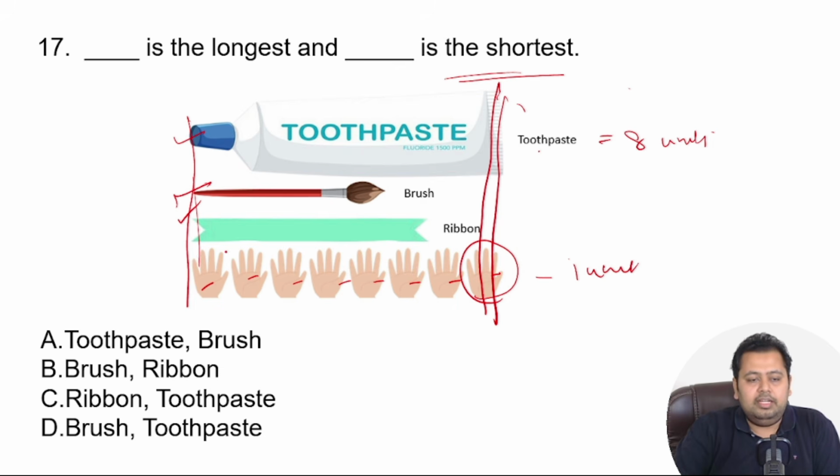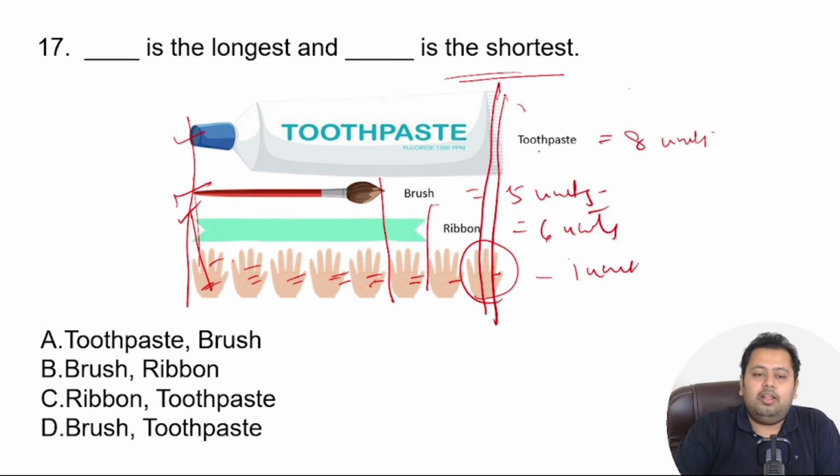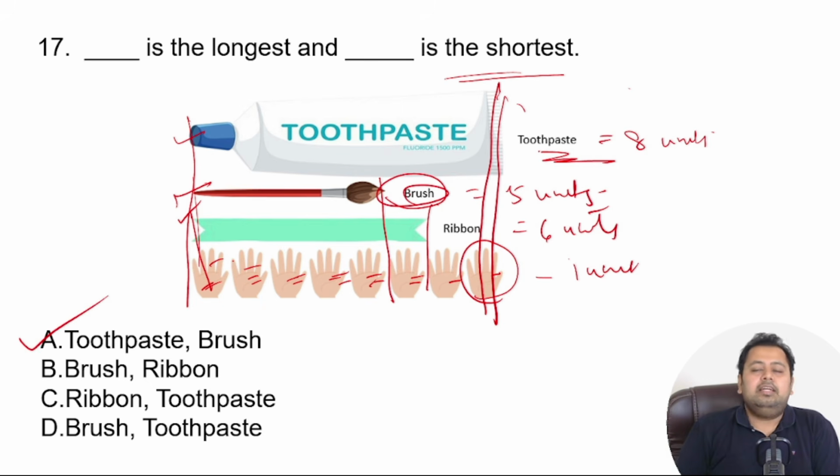For brush, it is 1, 2, 3, 4, and 5, right? So brush is 5 units. And for ribbon, it is 1, 2, 3, 4, 5, 6. So ribbon is 6 units. So which is the longest? Toothpaste is the longest. Which is the shortest? Brush is the shortest. Option number A is the correct answer. Hope you have got it correct.